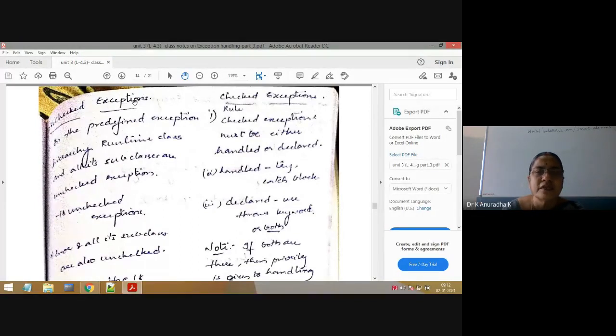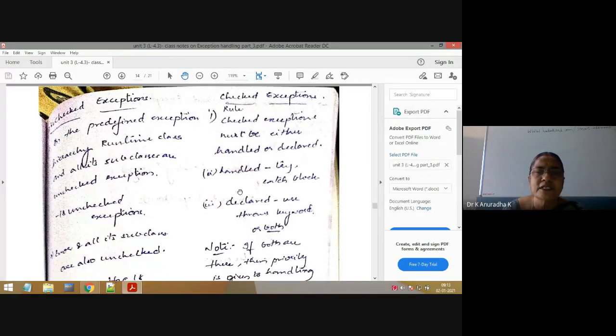Suppose the given exception is not matched with any one of the 18 unchecked exceptions, then we can say the given exception is a checked exception. Like that, first we should know whether the given exception is a checked exception or an unchecked exception. That is the first important point. After identifying the given exception, now I will explain the procedures for checked exception and unchecked exception.